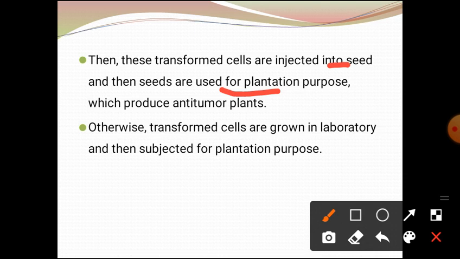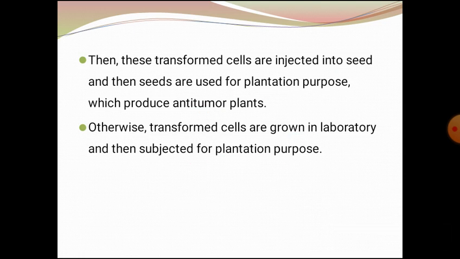First, these seeds are used for plantation, which produces an anti-tumor plant, and another is that the transformed cells are grown in the laboratory in high amounts, and then further subjected to plantation.